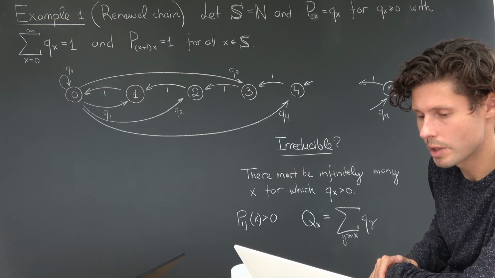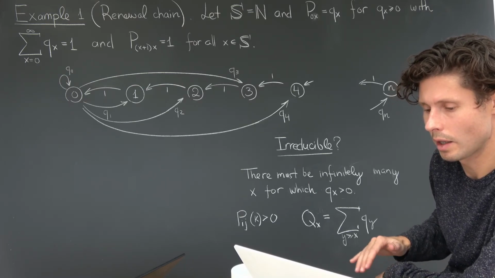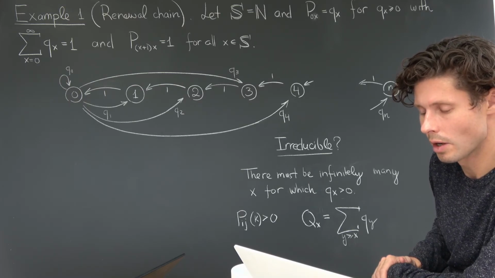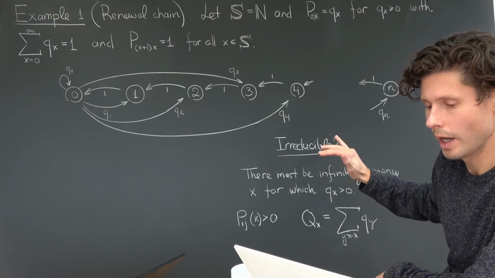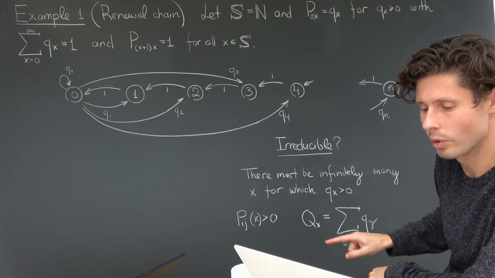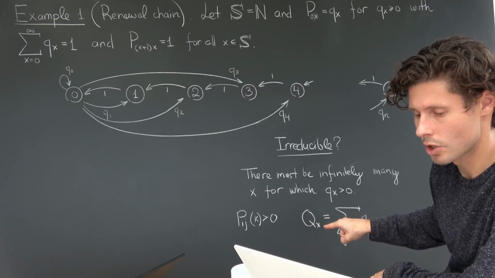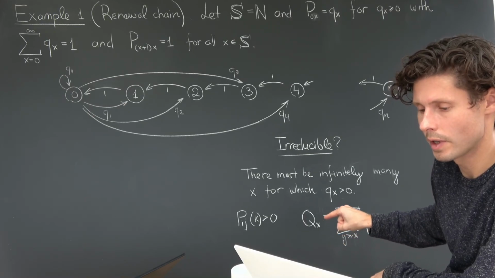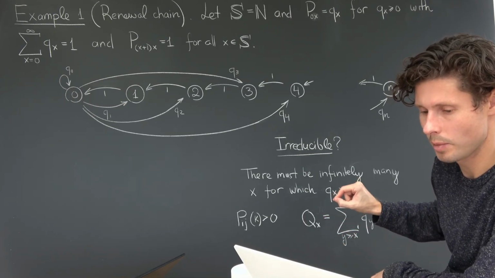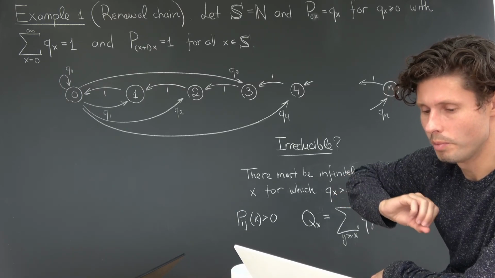And so a cleaner way to state a condition for irreducibility is to just say that the renewal chain is irreducible if and only if this big Qx is strictly greater than 0 for every x. Because that's telling me that for every state x, I can move from 0 beyond it.